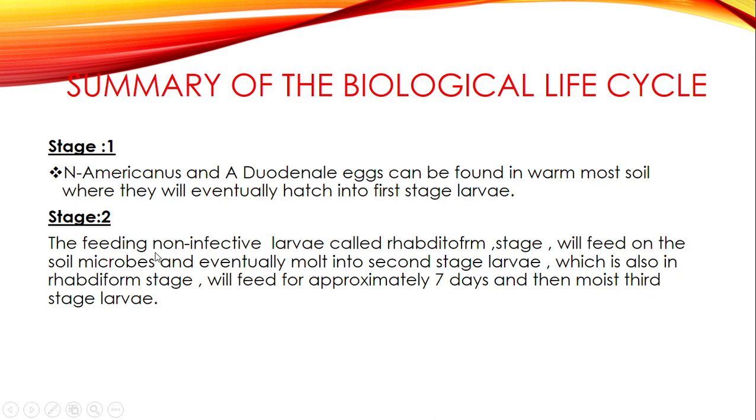So in stage 2, when the rhabditiform is produced from the eggs after hatching, it will be feeding on soil microbes, the soil bacteria. From there, it will develop into a second stage larva, which will also be feeding on microorganisms found in the soil for about 7 days, and then it will develop into a third stage larva.